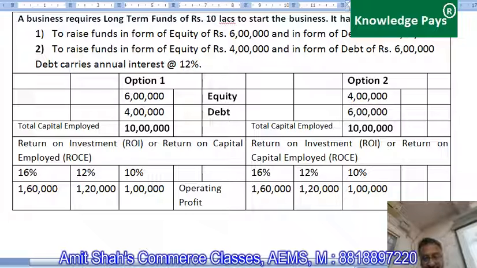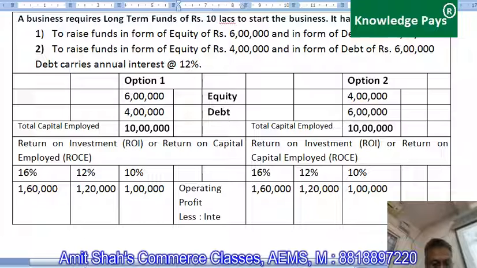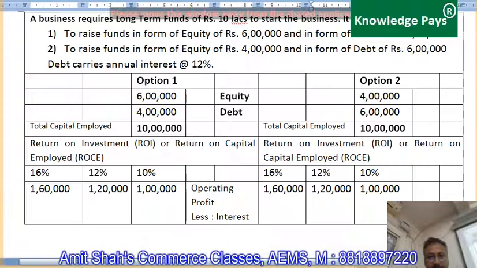I'm asking guys. Yes, sir. Now from this operating profit, we subtract interest payable. What is the interest rate? Is 12%. Okay guys, so interest is at the rate of 12% per annum. In option 1, amount of debt is 4 lakhs. So 12% of 4 lakhs is 48,000.